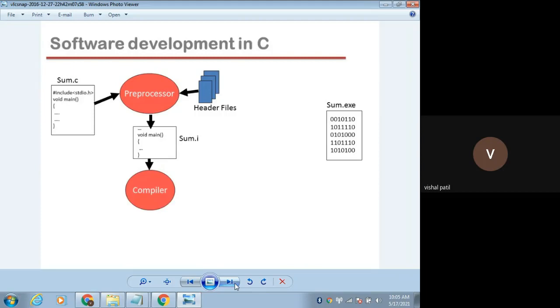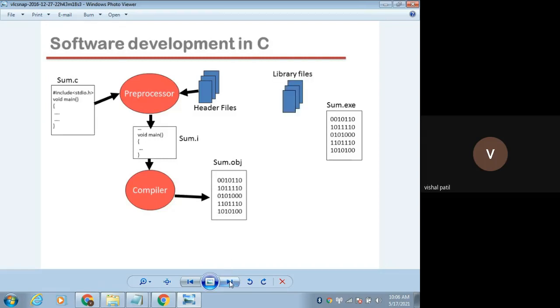Then the role of the compiler comes. Compiler, preprocessor, all these are software. What the compiler does, if there is some error in your program, it will identify those errors. And after rectifying those errors, it will convert this .c file into a .obj file, because your computer cannot understand English language sentences. So it will convert it into zeros and ones. That is your object file.